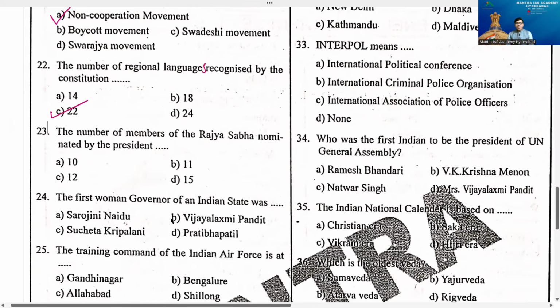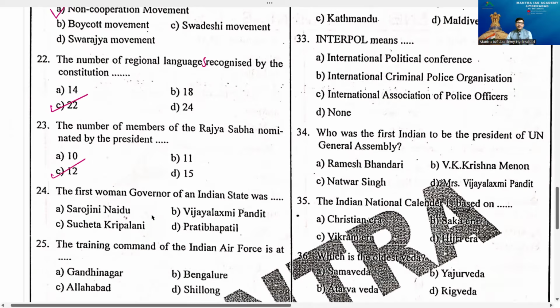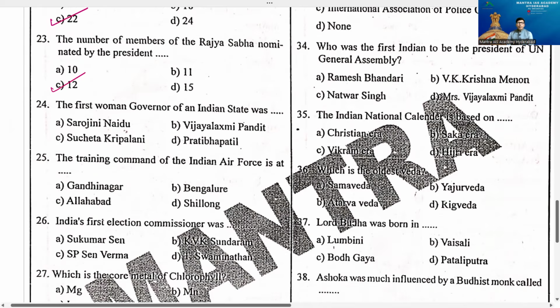The number of members of the Rajya Sabha nominated by the President of India. Yes, everybody, of course, definitely try this. Definitely, you will answer correctly. We'll try that. So the number of members of Rajya Sabha nominated by the President of India is 12 members, beta. Right? You know to whom we can nominate: eminent personalities from art, culture, social work, science and technology, any scientist like that, we can nominate them to Rajya Sabha, of course, by the President of India.